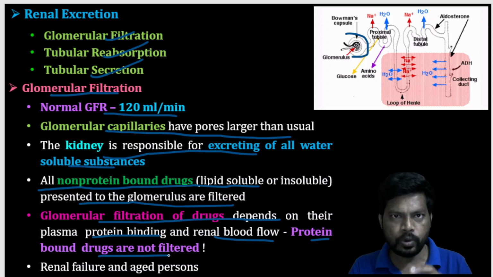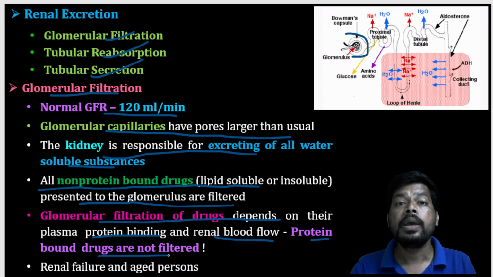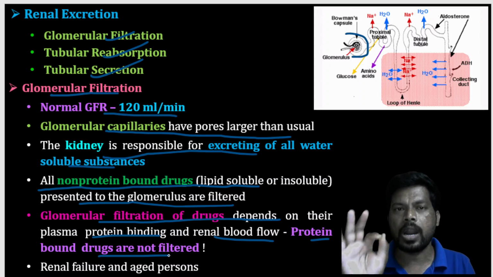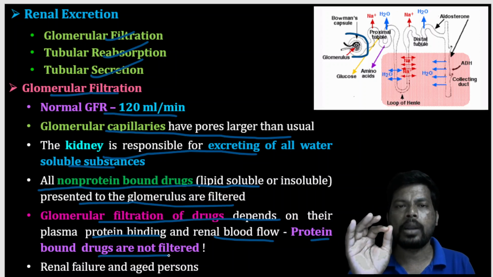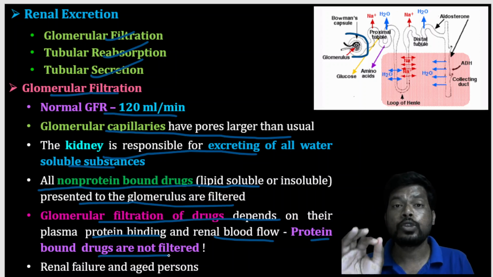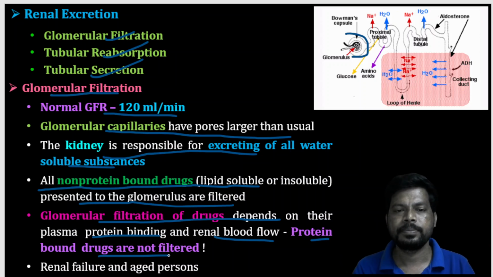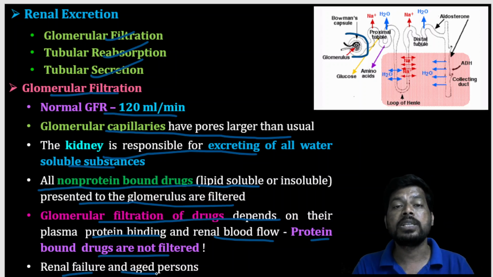So the GFR of a drug will depend on whether the drug is bound to plasma protein. If it is bound, it is not filtered. If the drug is not bound to plasma protein, it will be filtered. And if a drug molecule undergoes excretion, it should be hydrophilic as well as ionized in nature. Renal failure as well as old age also determine the GFR.